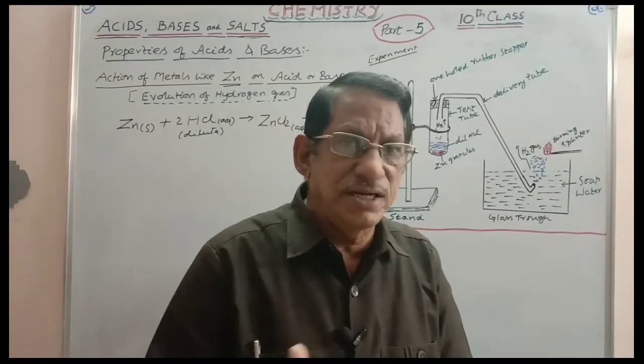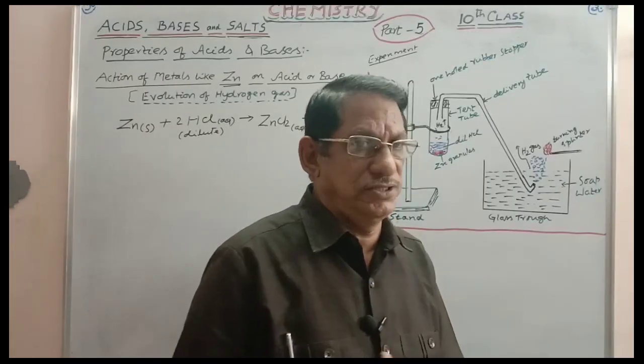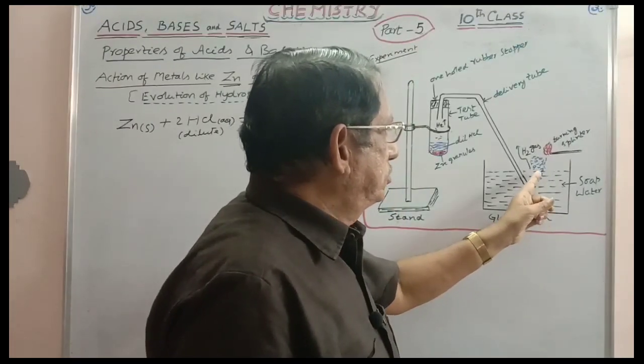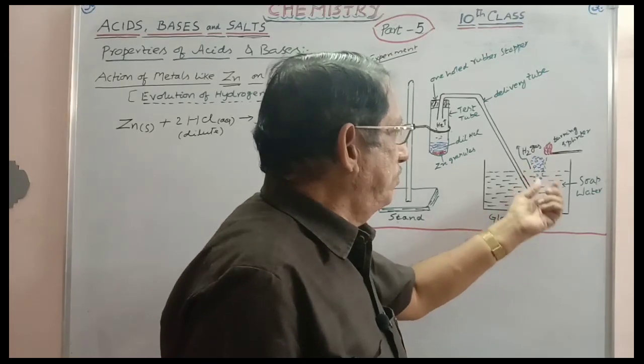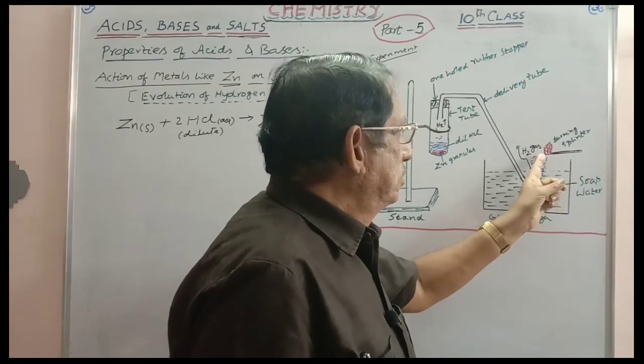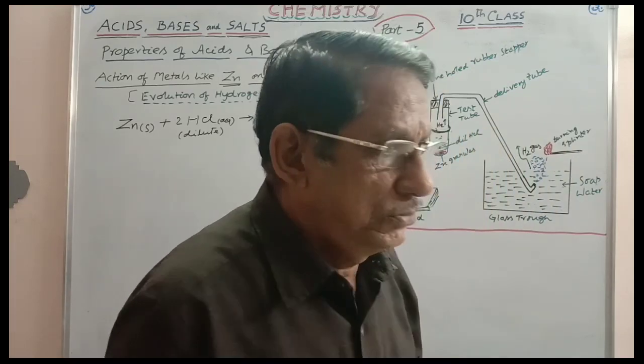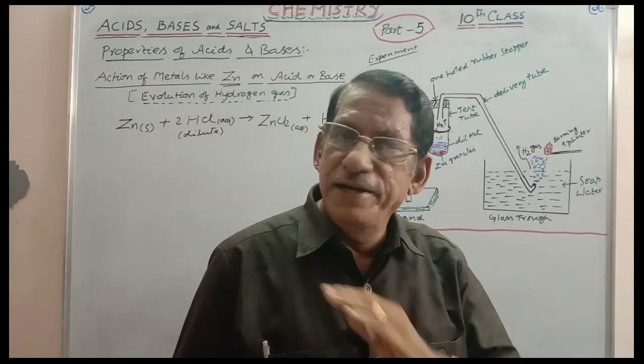Every gas has its characteristic properties by which it can be recognized and identified. So for that purpose, into this gas, which is obtained in the form of bubbles, you have to introduce a burning splinter or a burning candle.